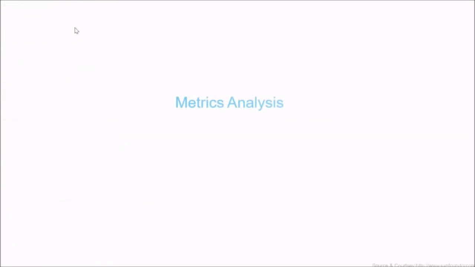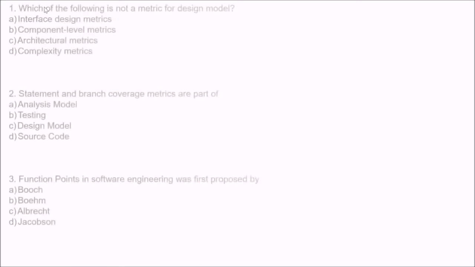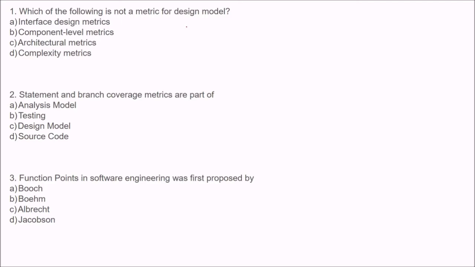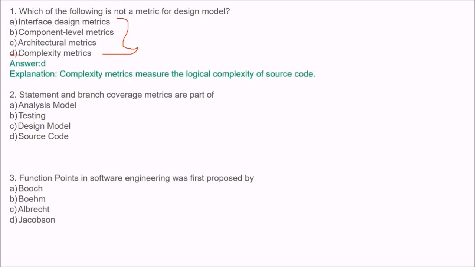Now the next question is from metric analysis. This is the fourth topic. Metric analysis. Which of the following is not a metric for design model? Can you answer? Interface design metrics, component level metrics, architectural metrics, complexity metrics. The answer is D. Complexity metrics.